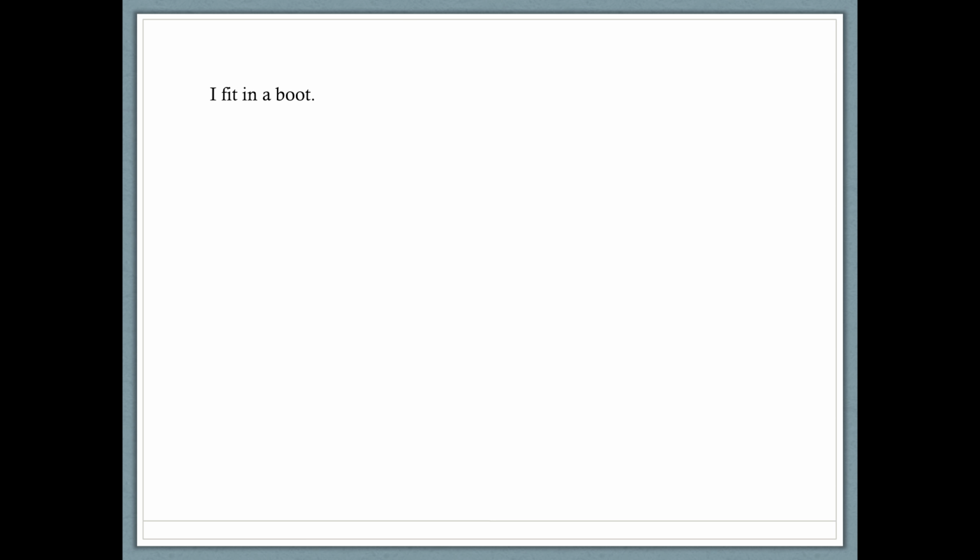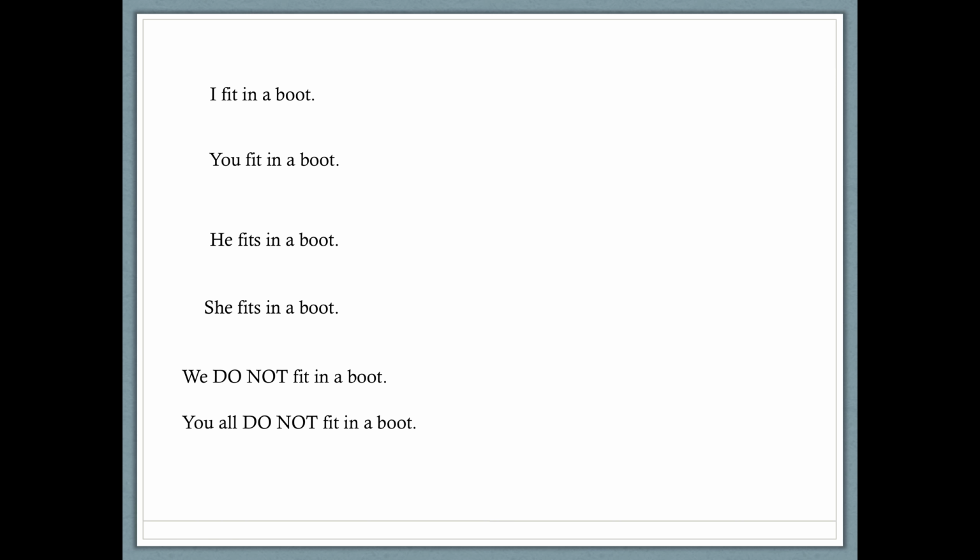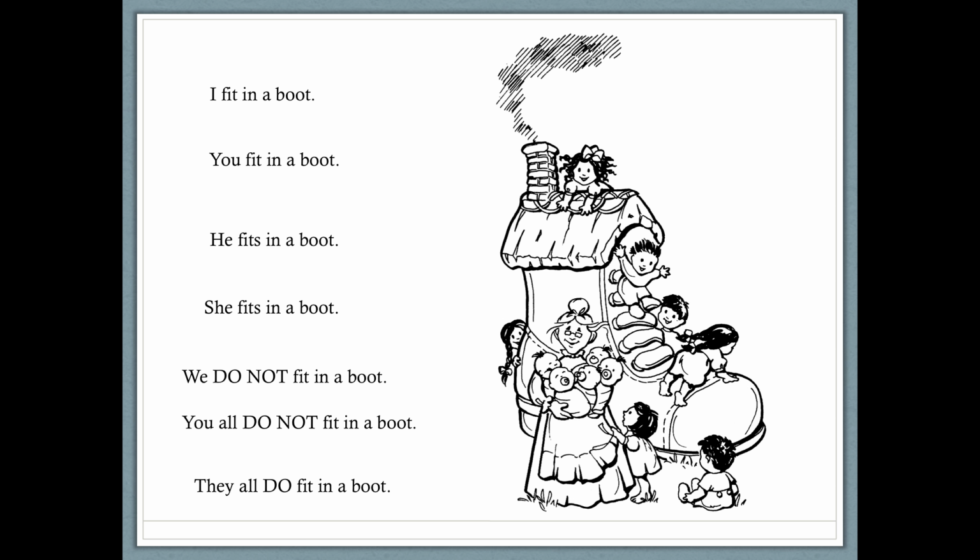So an easy way to remember this would be that I fit in a boot, you fit in a boot, he fits in the boot, she fits in a boot, we do not fit in a boot, you all do not fit in a boot, but they all do fit in a boot. So you might take a look at this lady whose family all fits in a boot. See? Just don't judge her.